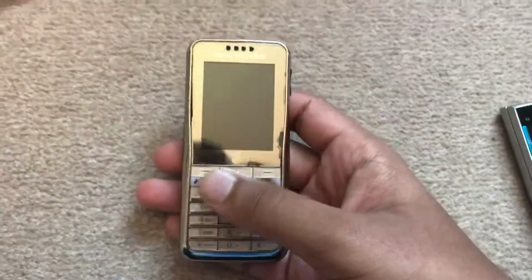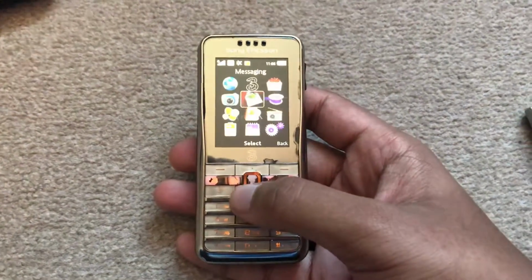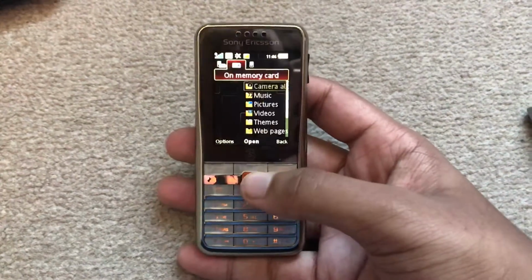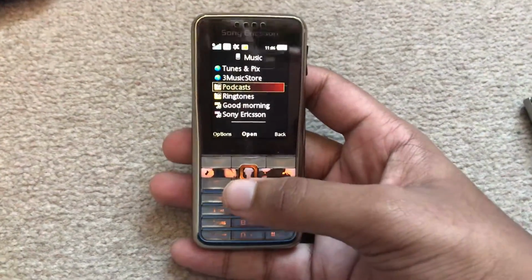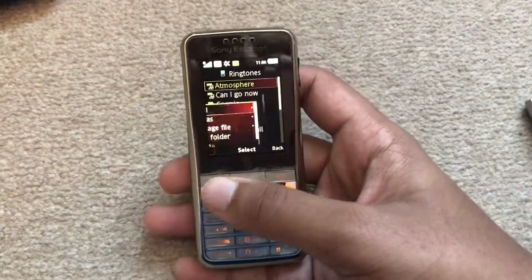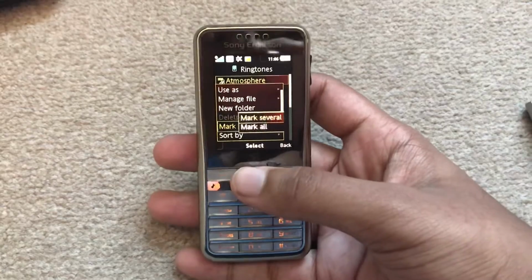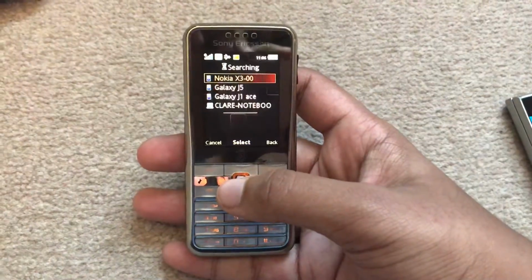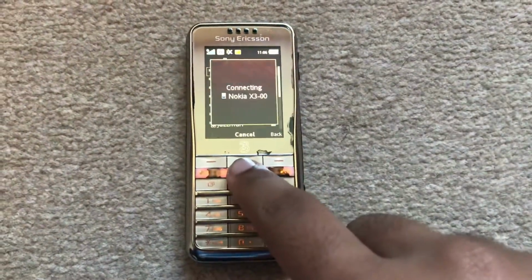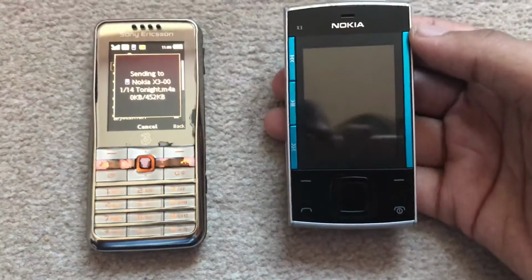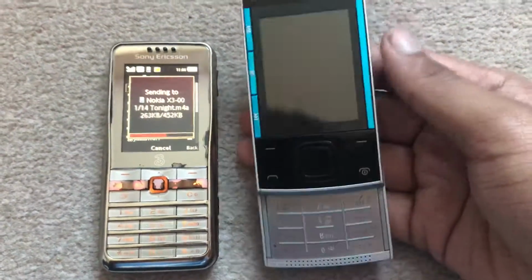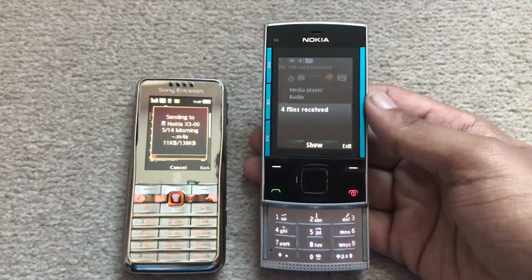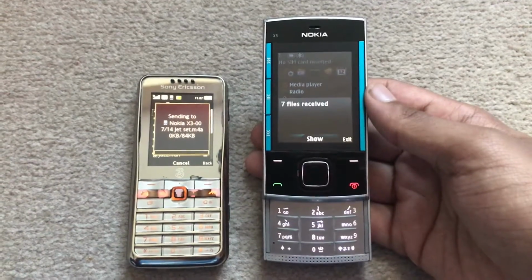So what I'm going to do is go to Menu, Organizer, and then actually I'm going to look through info instead of the memory card. And so what I do is I mark all of them, then send via Bluetooth, and then I'm going to send it to the Nokia X3. So here's the Nokia X3. And the ringtones are being sent over, as you can see. So we're going to wait a little bit.